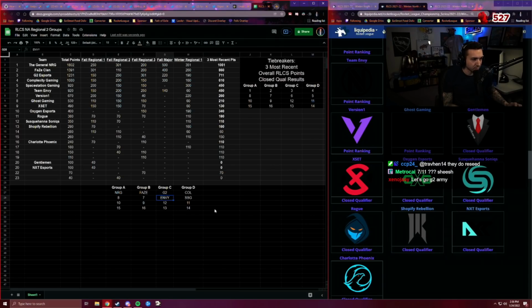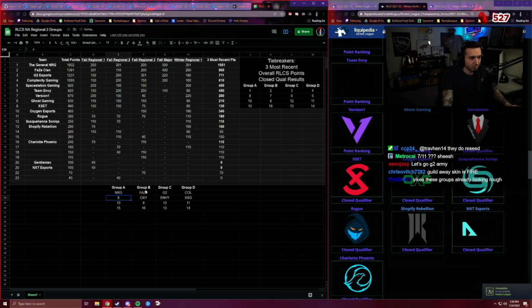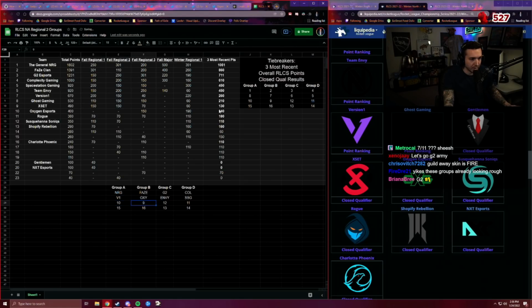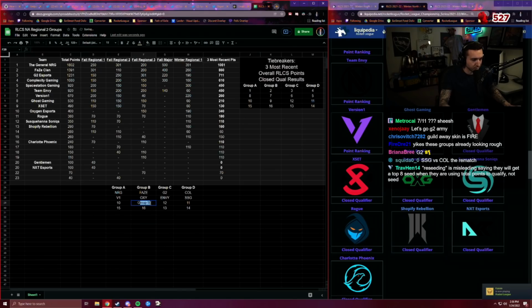After that, we then go to the next point total down, which is actually Oxygen at 340. Number 8, after Oxygen's 340, will be 260, which will be V1. We then go to 9. So less than 210 will be G2. Or not G2, it's Ghost Gaming.